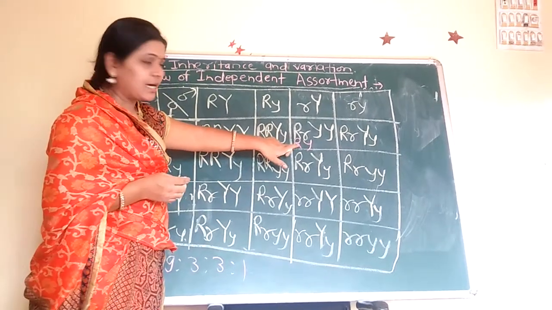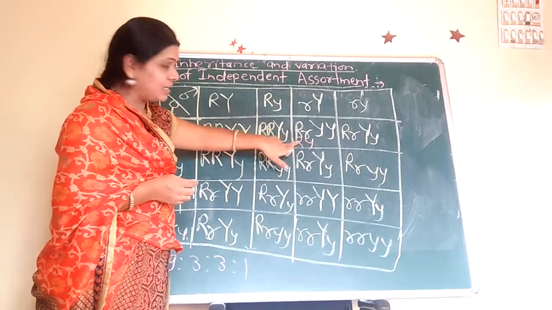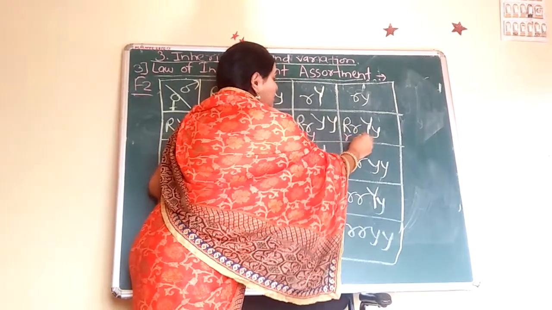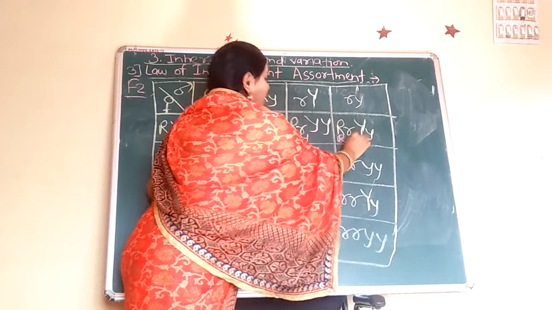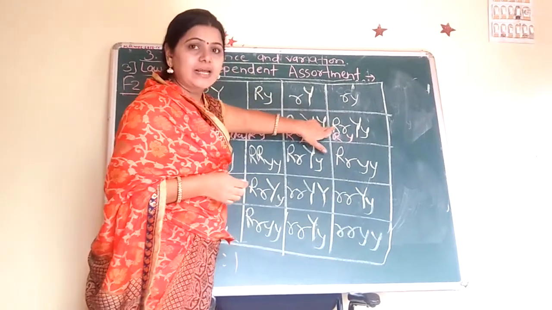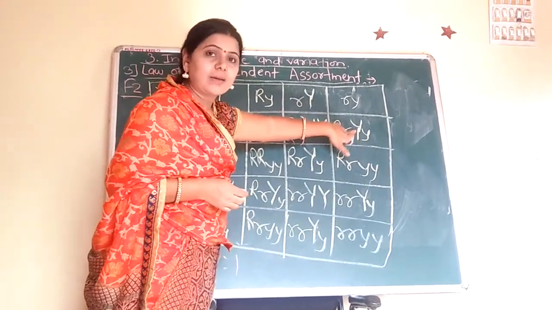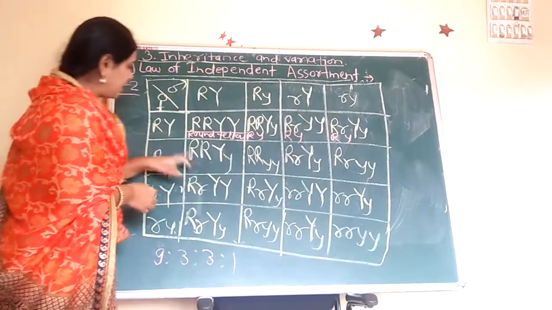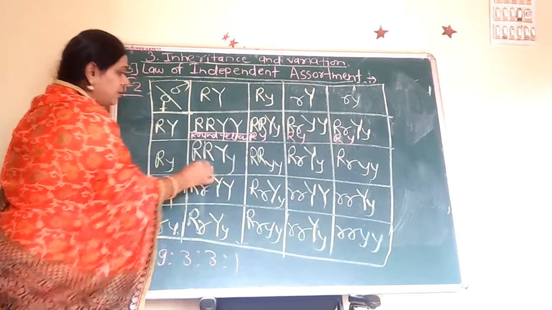That is the capital R and capital Y, that is the round and yellow. Here round and yellow, because of this capital R and this capital Y show the dominancy, that's why round and yellow. Here also round and yellow.